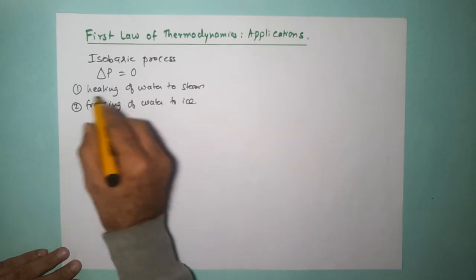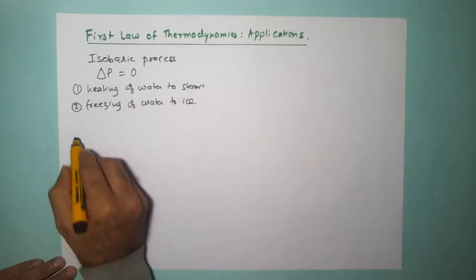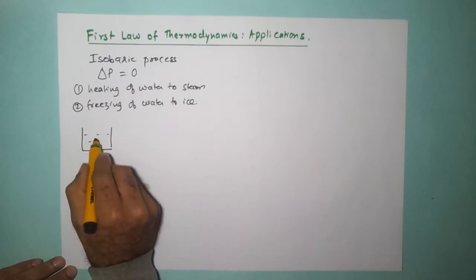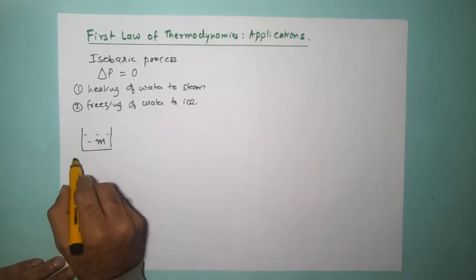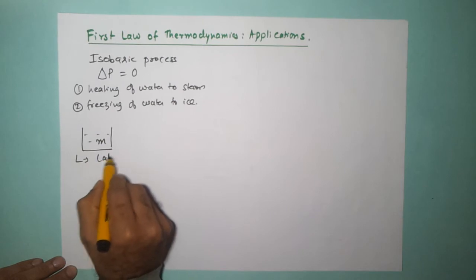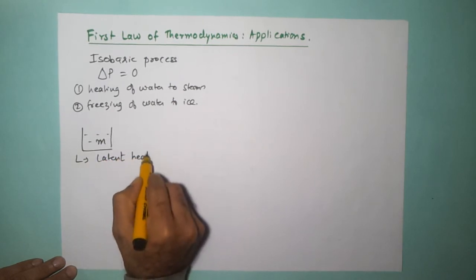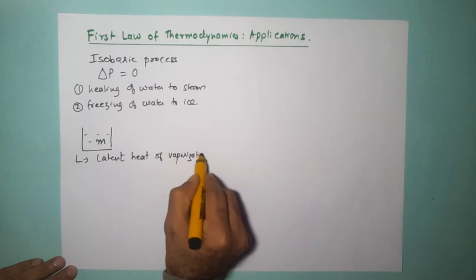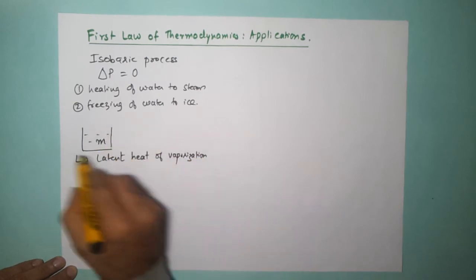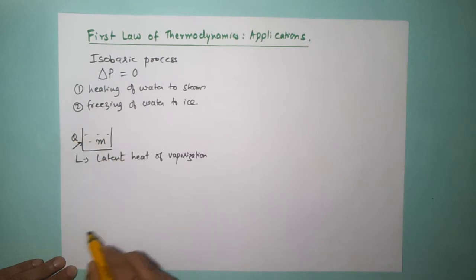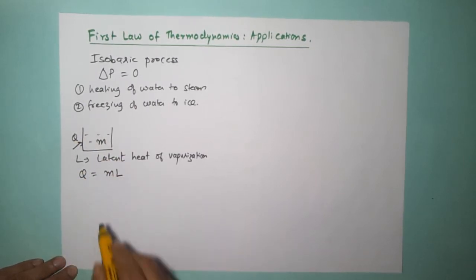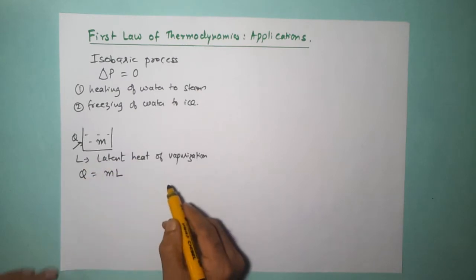So let us begin with the first one, heating of water to steam. Let us say we have a container in which we have m gram of water, and let us say L is the latent heat of vaporization for water. Now we're converting it into steam, that means we're giving it heat Q, and this Q will be equal to mL, because that's the amount of heat required to convert it into steam. So heat given is mL.